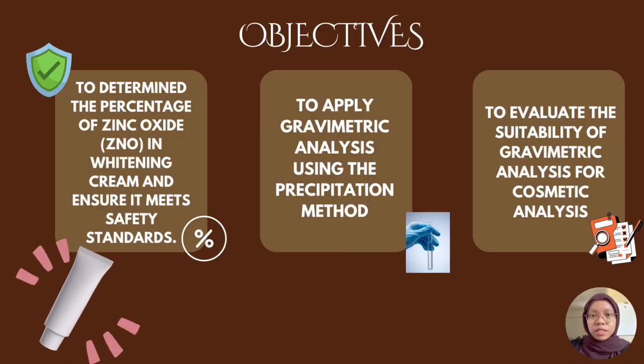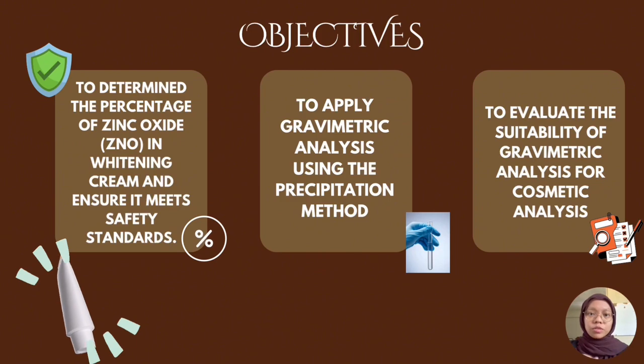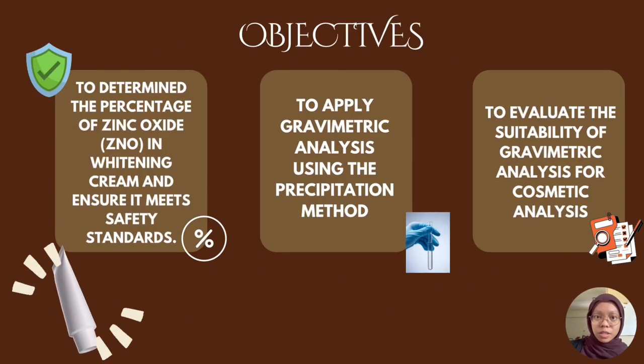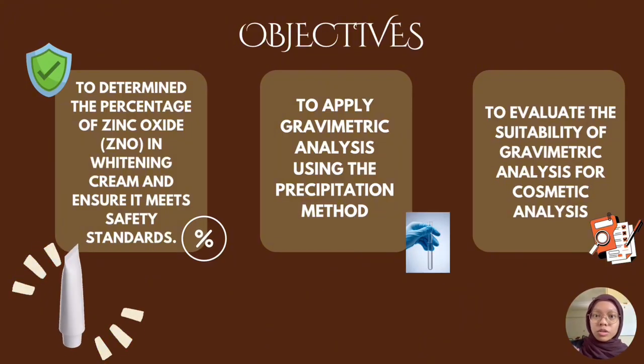The objectives of the experiment have three main points. First, to determine the amount of zinc oxide present in a whitening cream. Zinc oxide is a common ingredient in cosmetic products, and knowing its amount is important for both effectiveness and safety. Second, this experiment aims to apply the gravimetric analysis method. By using precipitation, filtration, drying, and weighing, we can accurately determine the amount of zinc oxide in the sample. Lastly, this experiment helps us to understand the importance of quality control in cosmetics. Accurate measurement of ingredients ensures that cosmetic products meet required standards and are safe for consumer use.